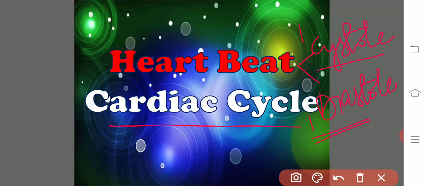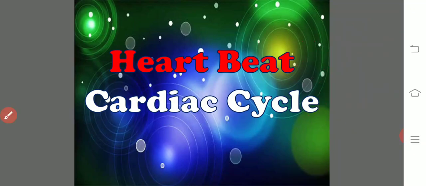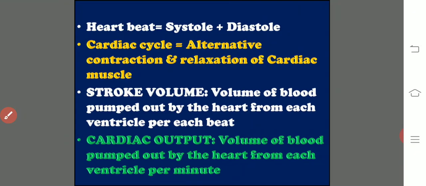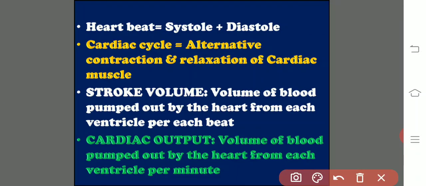Then if you see some of the terminology related to the heartbeat and cardiac cycle, here we will see heartbeat is nothing but the systole and diastole. Cardiac cycle is the alternative contraction and relaxation of the cardiac muscles, that is, alternative systole and alternative diastole of the cardiac muscles.